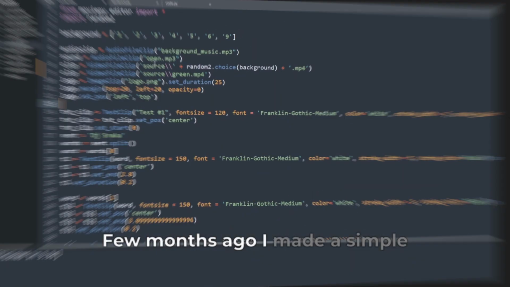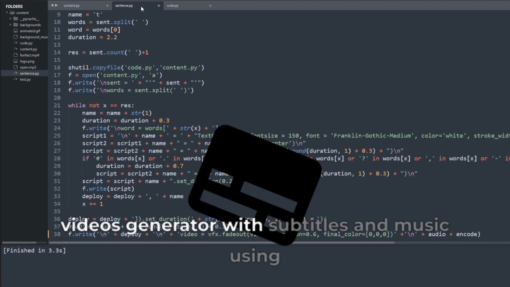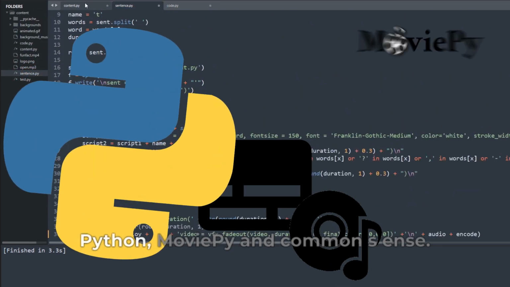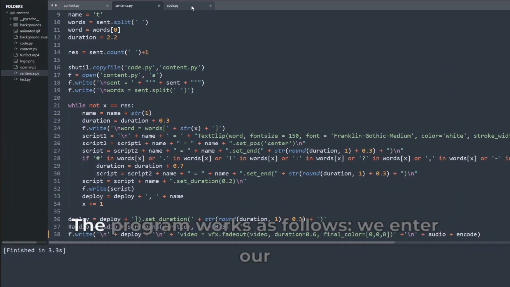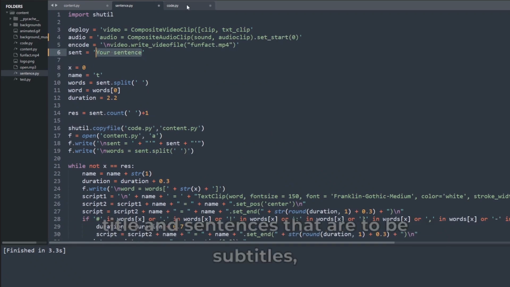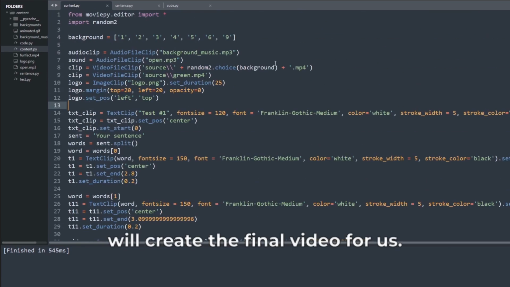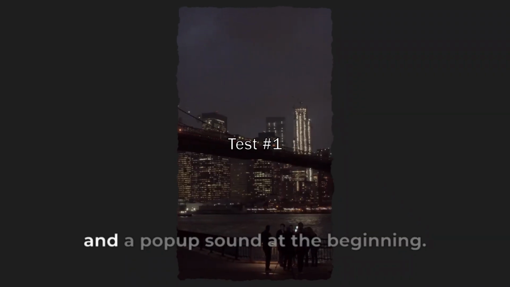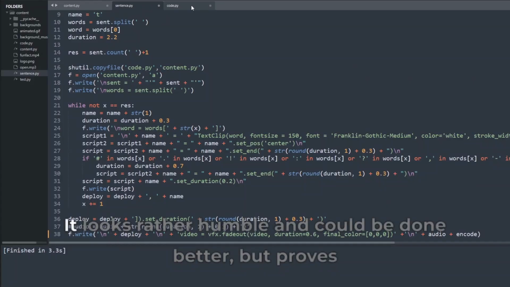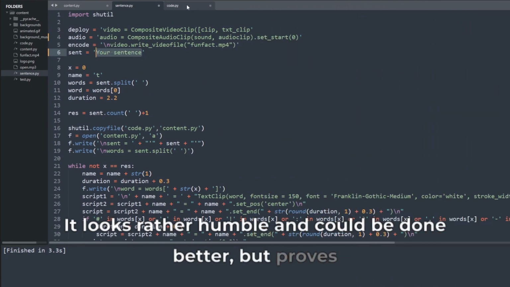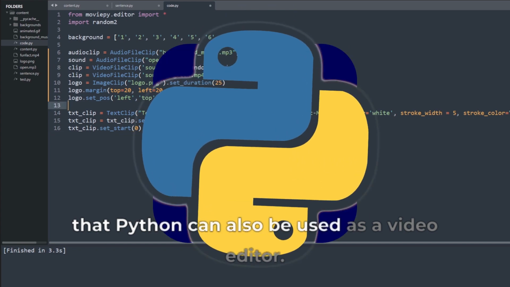A few months ago I made a simple video generator with subtitles and music using Python, MoviePy, and common sense. The program works as follows. We enter our title and sentences that are to be subtitles, generate the code, and build the program that will create the final video for us. Plus, a fade out at the end and a pop-up sound at the beginning. It looks rather humble and could be done better, but proves that Python can also be used as a video editor.